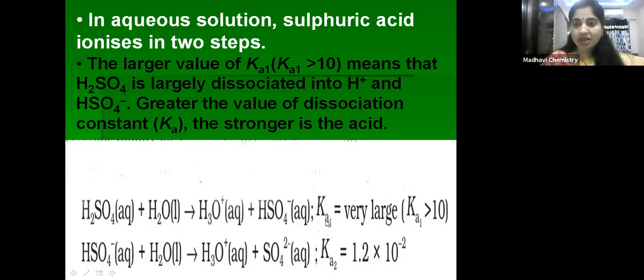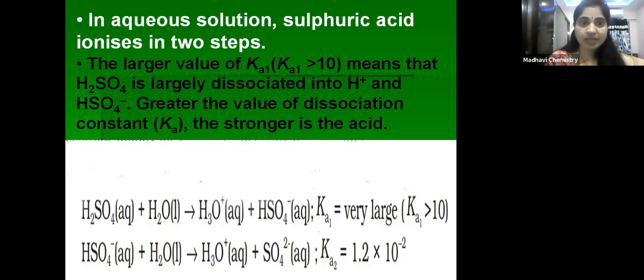So what is the dissociation constant? The first dissociation constant Ka1 is very high, that is greater than 1. Next, after getting HSO4 minus, it again dissociates to give one more H plus ion: H3O plus plus SO4 2 minus. Ka2 is the second dissociation constant, which is 1.2 into 10 to the power of minus 2, very small when compared with Ka1. Ka1 is far greater than Ka2 in dissociation of sulfuric acid.